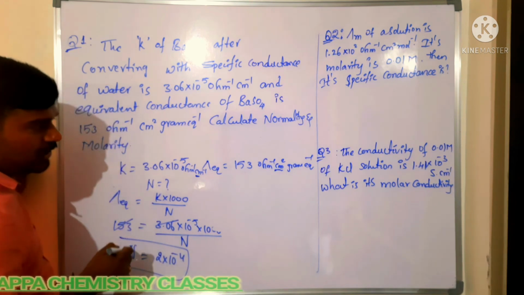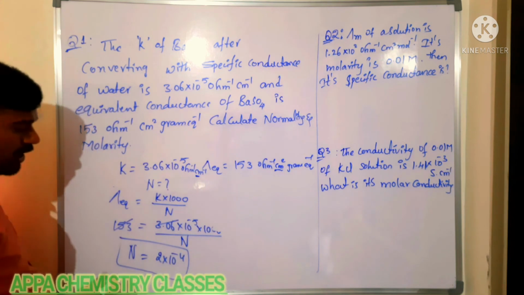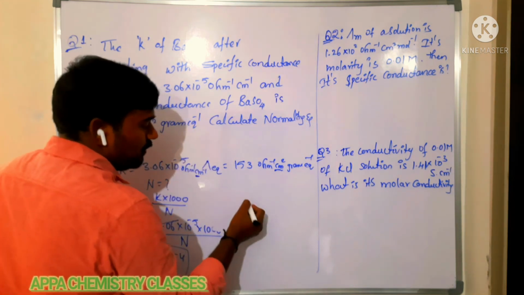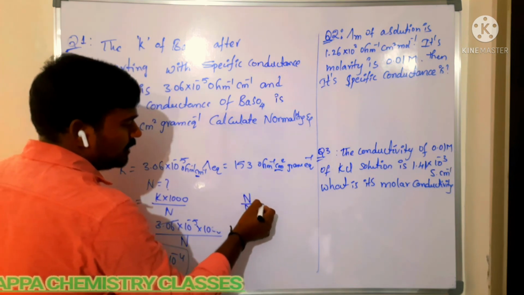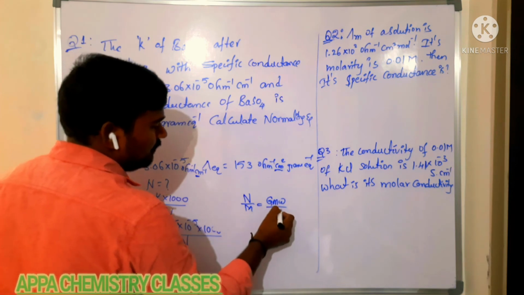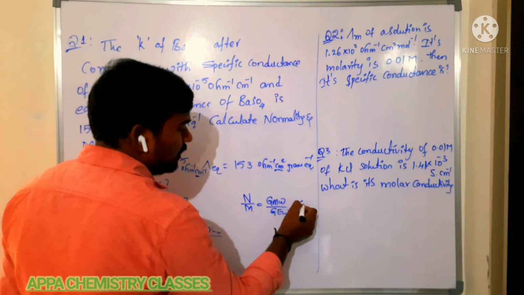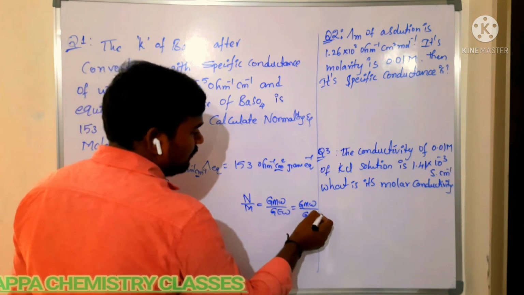What about its molarity? They are asking to calculate both normality and molarity. From solutions we know that normality by molarity is equal to gram molecular weight by gram equivalent weight, that is gram molecular weight by gram molecular weight by 2.